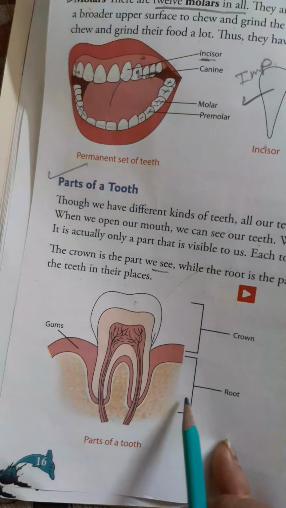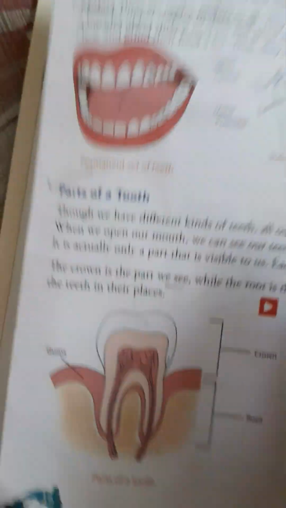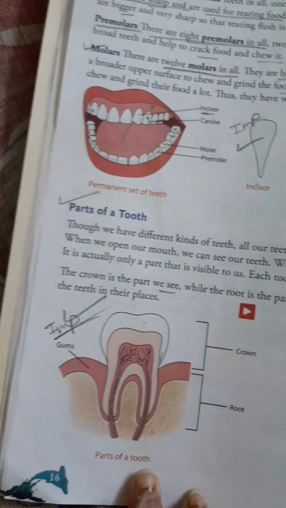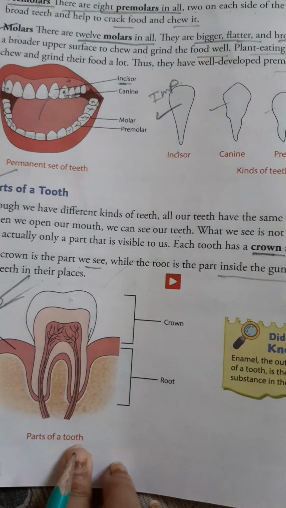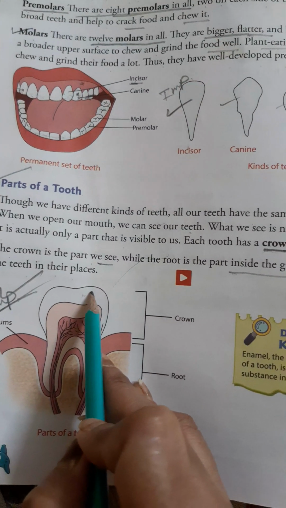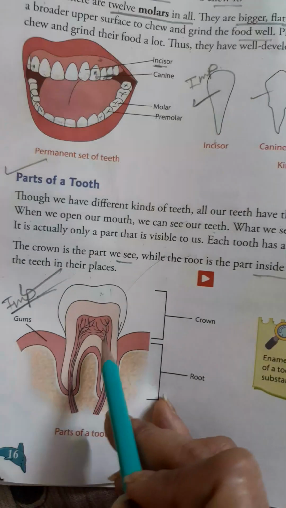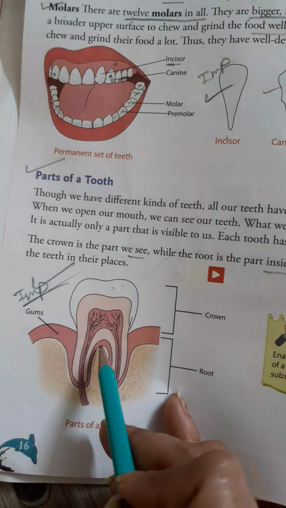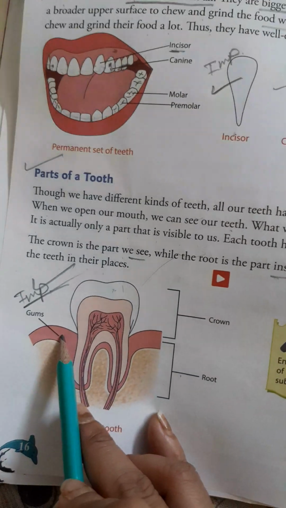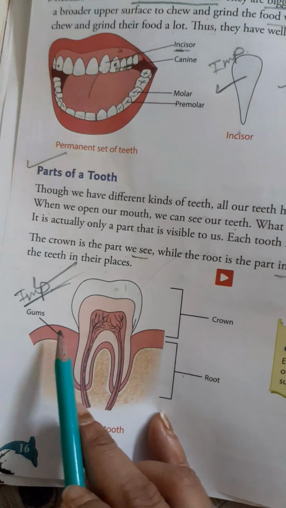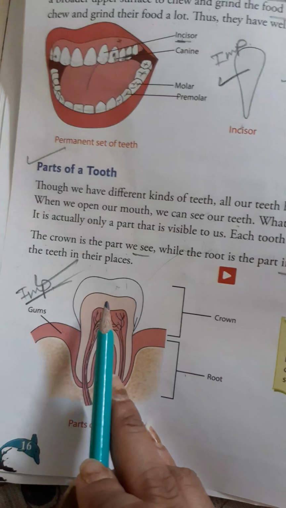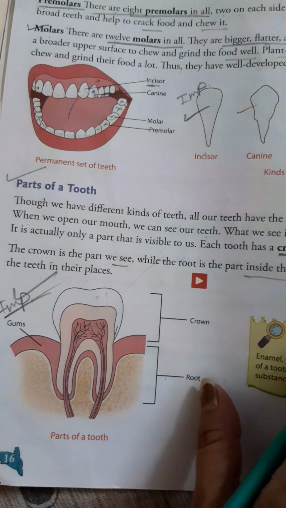This is the root portion. Okay. So this is also very important. The structure of the tooth is also important. You can practice it. This part is the crown that we can see from the outside, but this inside part we cannot see. This is the root portion, and where the roots are attached, the gum holds the root of the tooth. Okay, understood everyone?